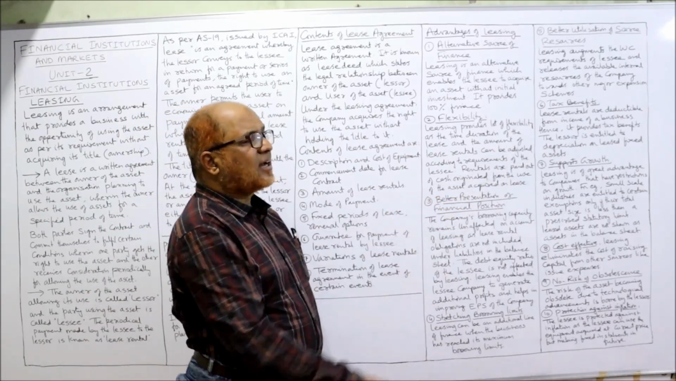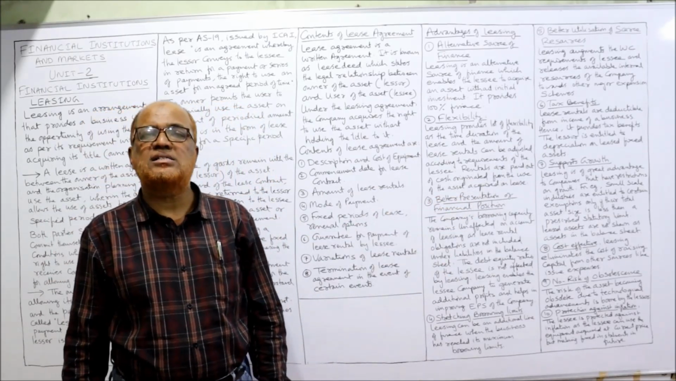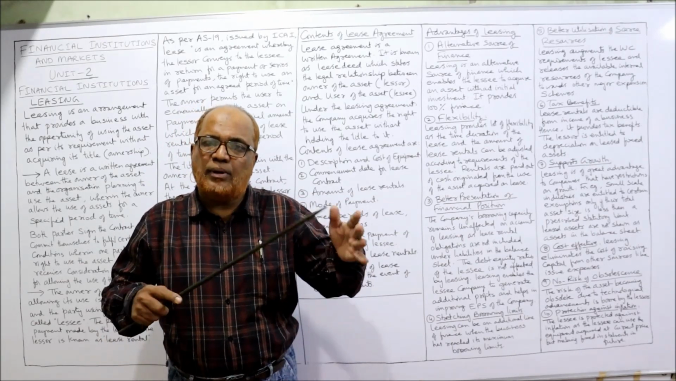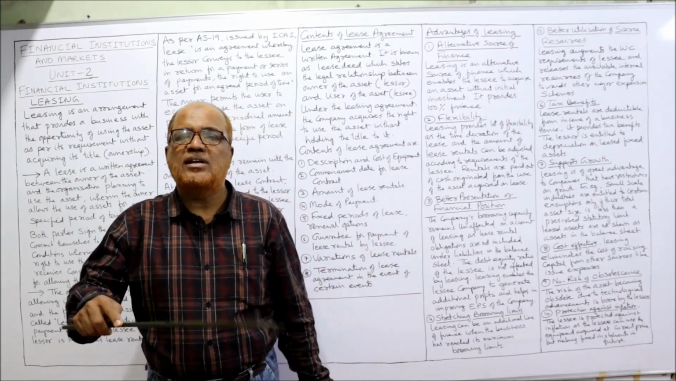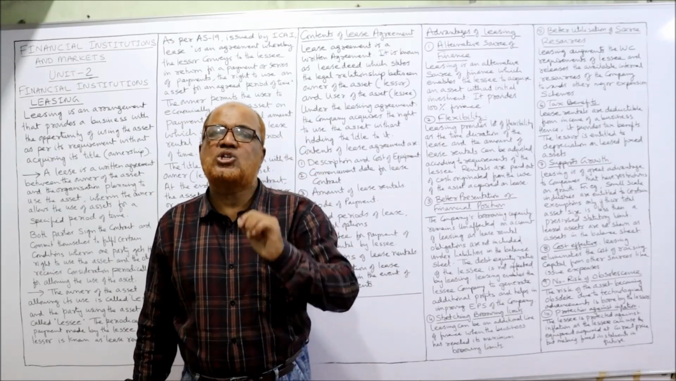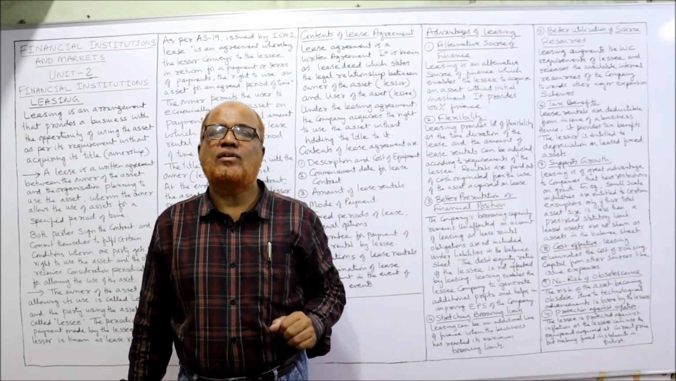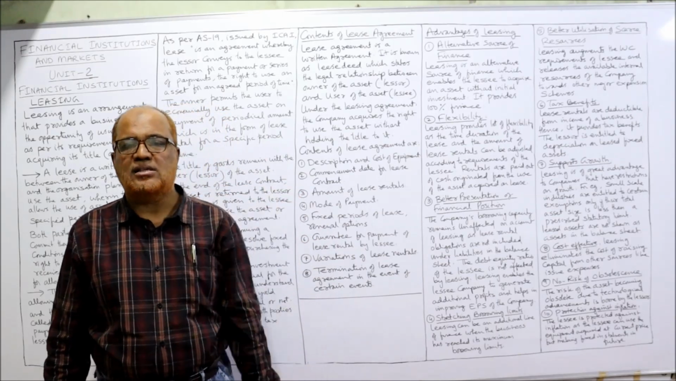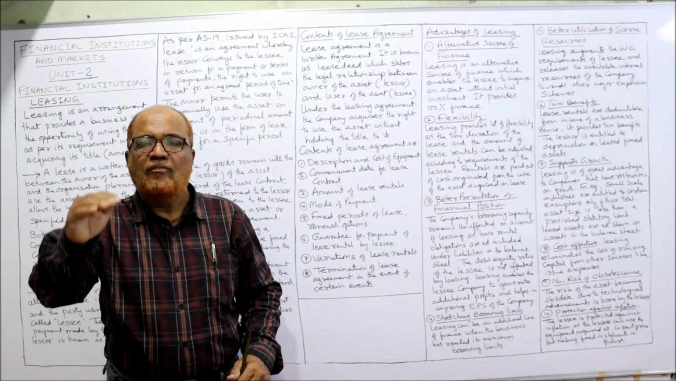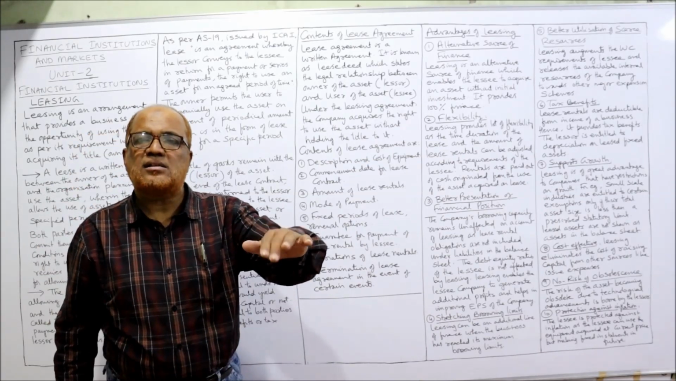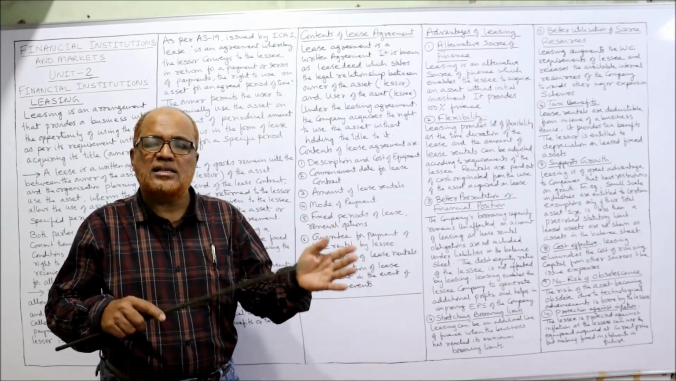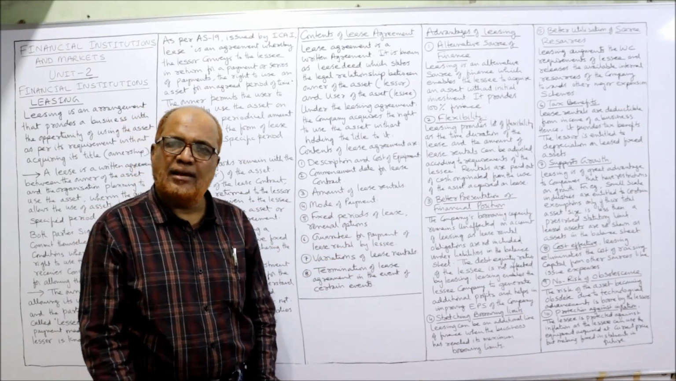Similarly, the lessor is entitled to depreciation on leased assets. The tax benefit will be available not only to the lessee, but also to the lessor. How? The lessor can get the advantage of depreciation on the assets which are leased. So when they claim depreciation, the income will get reduced. When income gets reduced, the tax liability will get reduced. So tax benefit accrues to the lessee as well as to the lessor.